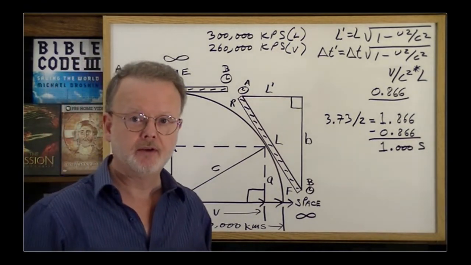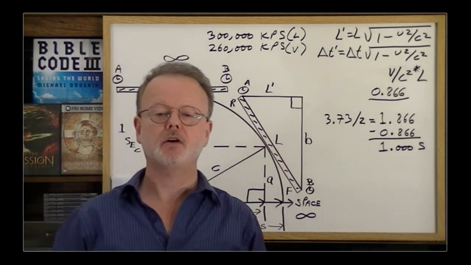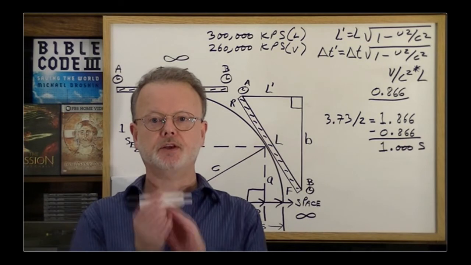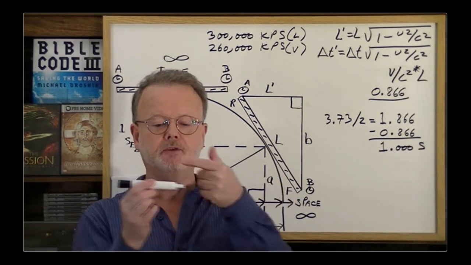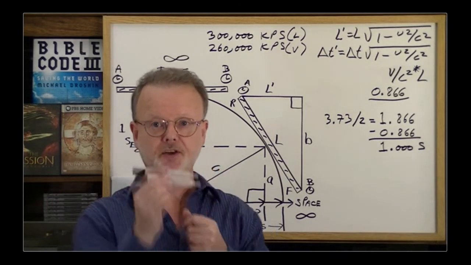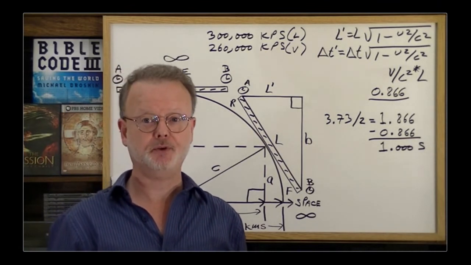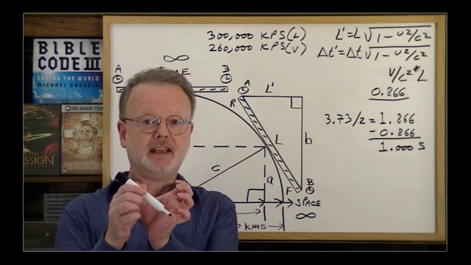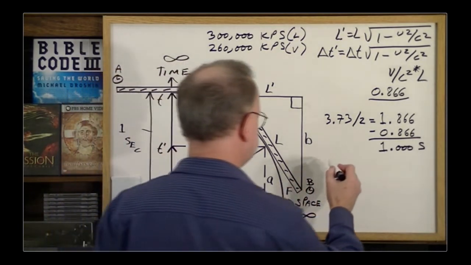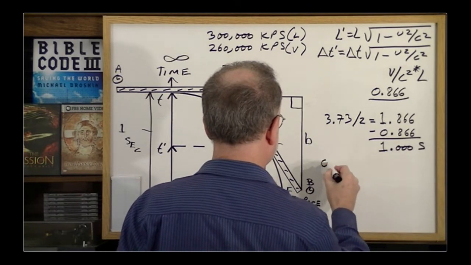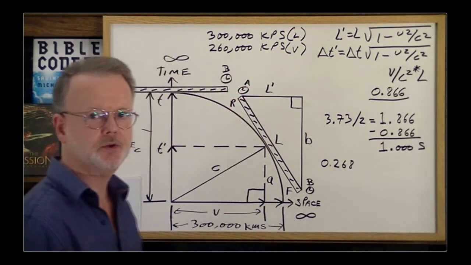So this seems strange. Let's verify it. So Mr. B sends a burst of light back to Mr. A at 12 o'clock midnight. Now to an external observer who's at rest in space, he sees the spaceship going this way and the light is going this way. Right? So the total velocity of the light relative to the spaceship is the two combined. In other words, 560,000 kilometers per second. So 150,000 kilometer length divided by 560,000 kilometers per second equals 0.268 of a second, 0.268.